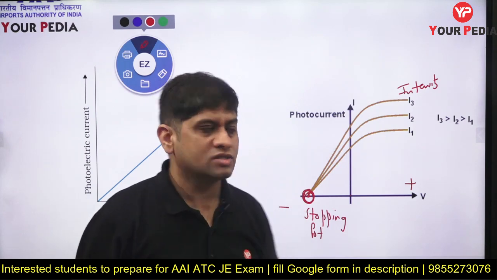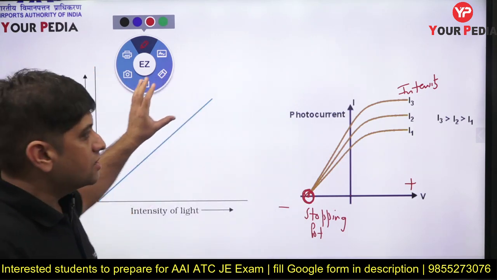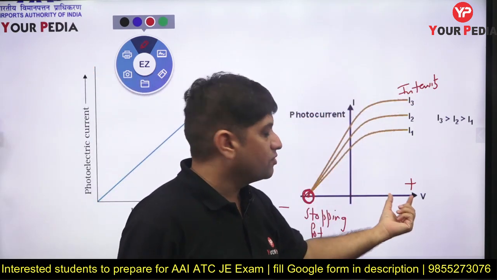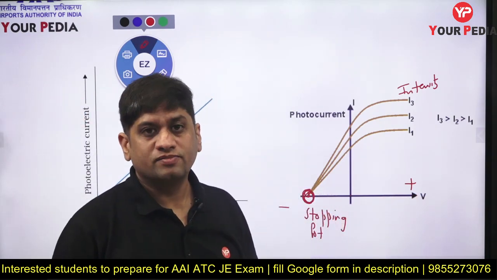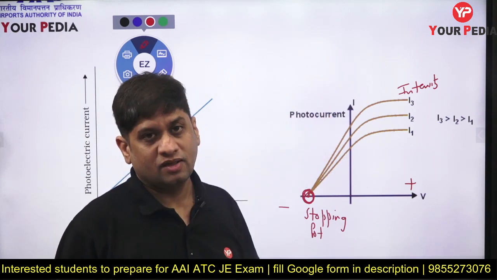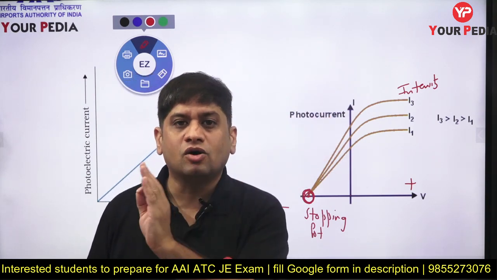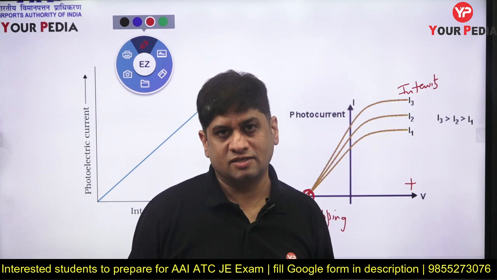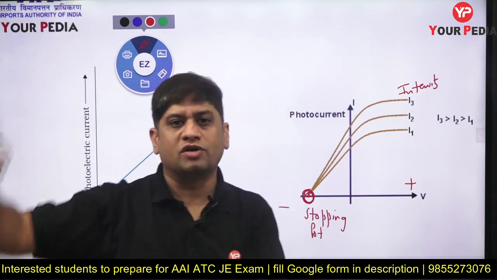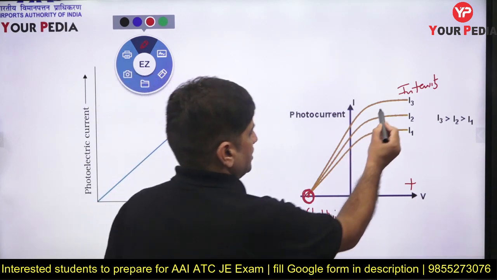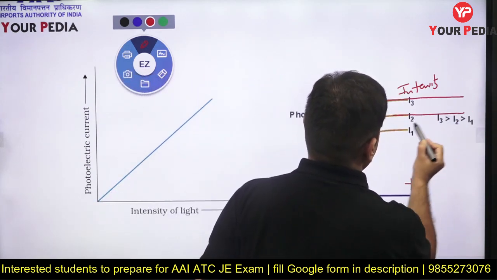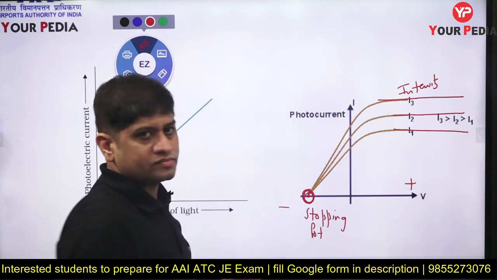More the number of photons, more will be electrons ejected. More electrons ejected, if I give positive potential, more electrons will reach the electrode and the current will keep on increasing. After a particular limit of positive voltage, even if you increase the voltage, the number of electrons will not increase now. Saturation comes, the number of electrons will not increase and hence current will remain the same.